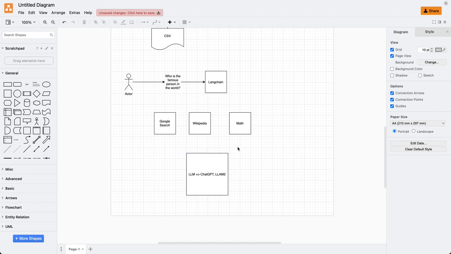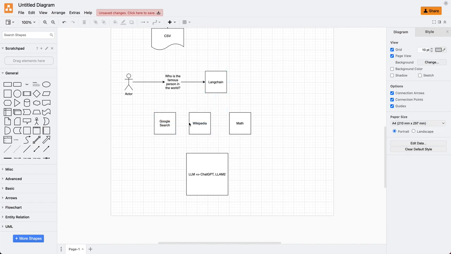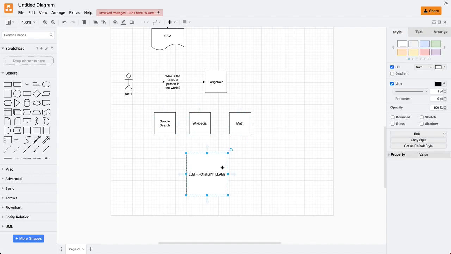Now in order to fix these shortcomings, what we do is we create these tools, and this entire set is called a tool set. So we have a tool set which comprises these three tools, and we don't tell the LLM which tool it needs to use.